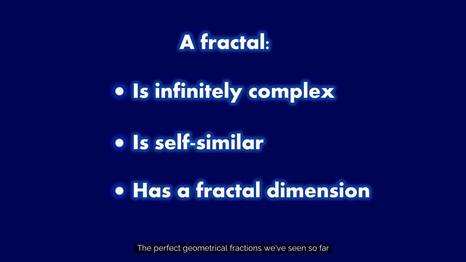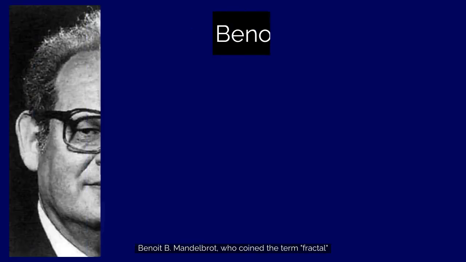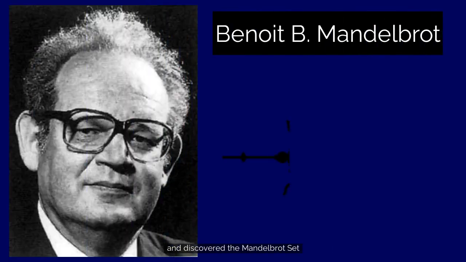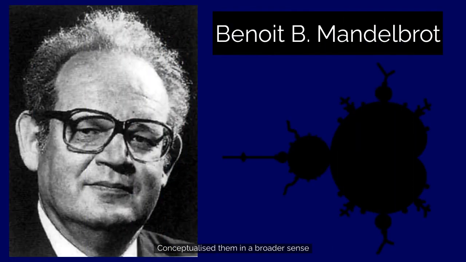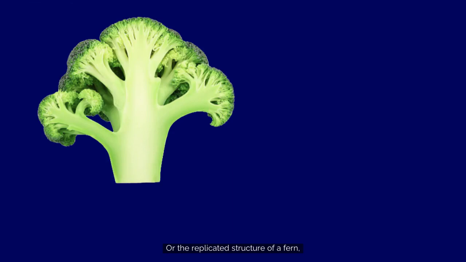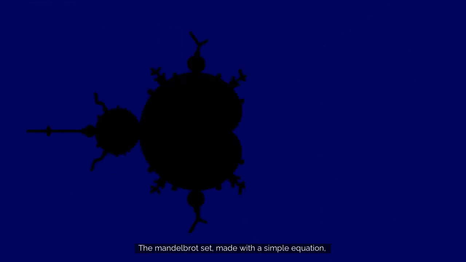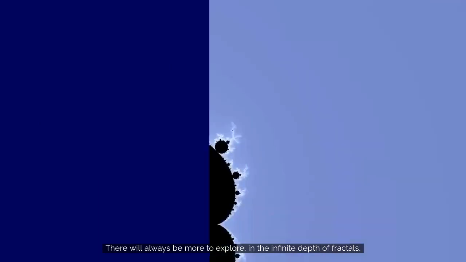The perfect geometrical fractals we have seen so far are but a fraction of what's out there. Benoit B. Mandelbrot, who coined the term fractal and discovered the Mandelbrot set, conceptualized them in a broader sense, looking at them as a way of modeling the intricate roughness of nature, converse to the needlessly smooth nature of calculus. Along the same branch as the irregular fractal structure of broccoli or the replicating structure of a fern. Naturally, chaotic fractals reflect the randomness of nature. The Mandelbrot set, made with a simple equation, presents to us an unending beauty. There will always be more to explore in the infinite depth of fractals.